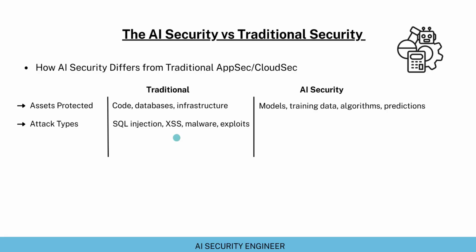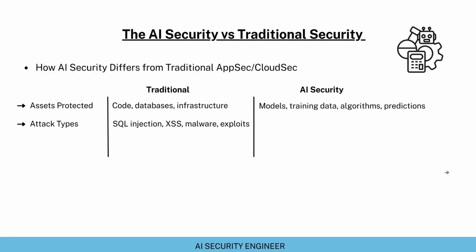Now there are stored cross-site scripting and reflected cross-site scripting, where the attackers used to combine the cross-site scripting attack with some other attacks to exfiltrate cookies or user login related information. Or there were critical remote code execution vulnerabilities, like React2Shell is one such example. Or the attackers used to exploit the unpatched software vulnerabilities. For example, there was a Tomcat vulnerability that was exploited because the vulnerable version of Tomcat was being used by the server. Attackers used to exploit the vulnerable versions of these softwares to compromise the systems.